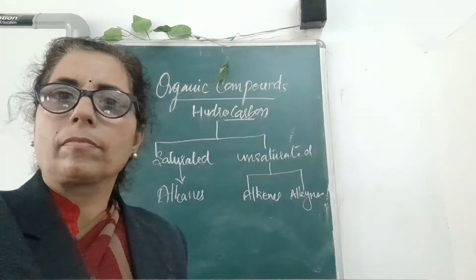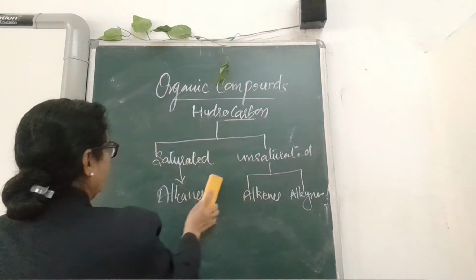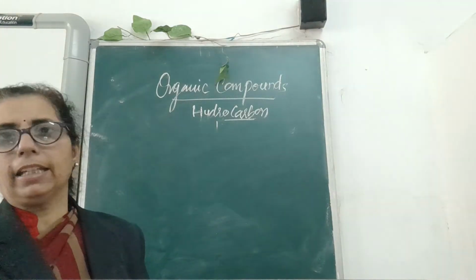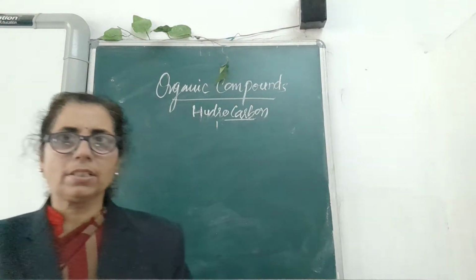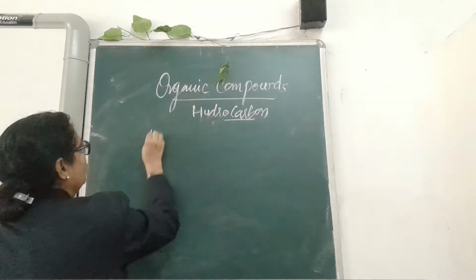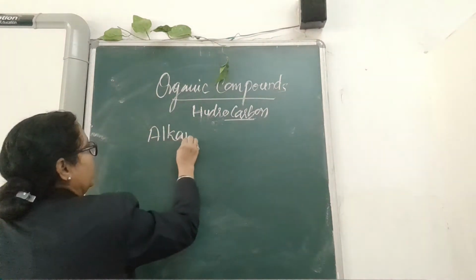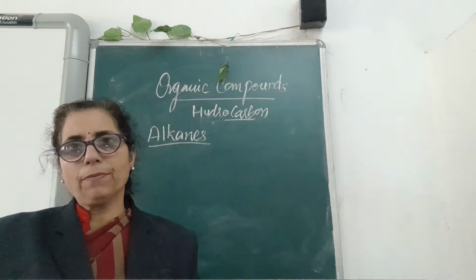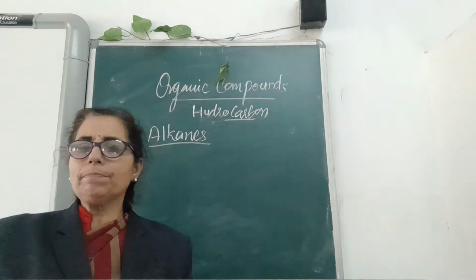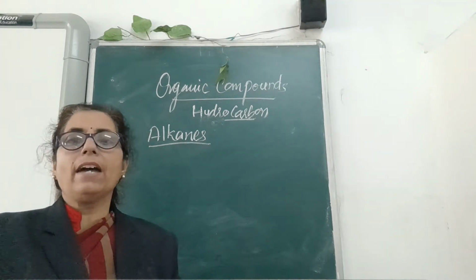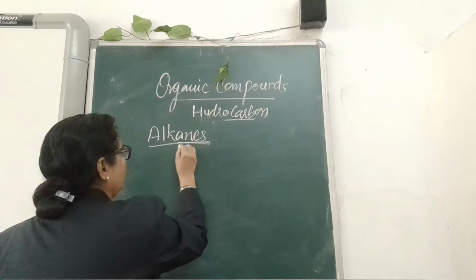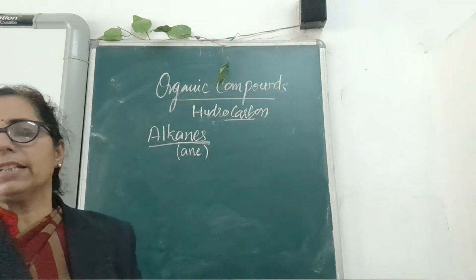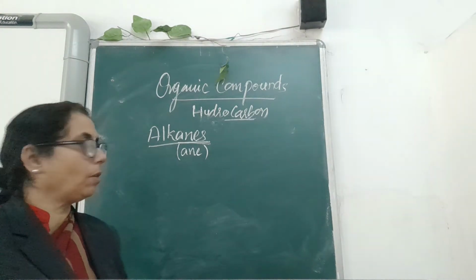Yes children, now we will study each member individually, whether alkane, alkene or alkyne. First I will talk about alkanes. Whatever compounds we form, their names have the suffix ane, and the compound formed will always have a single bond.